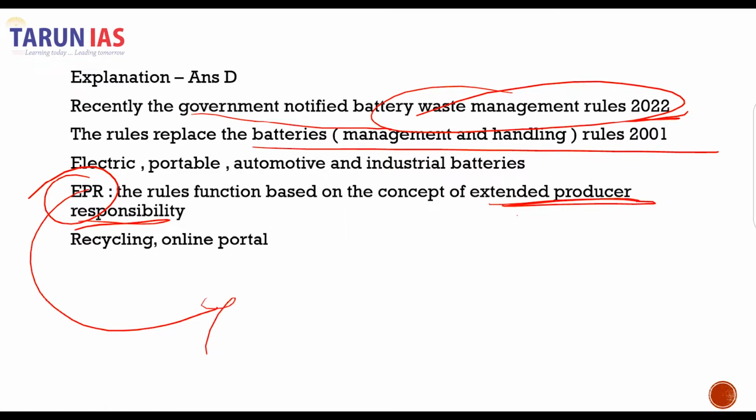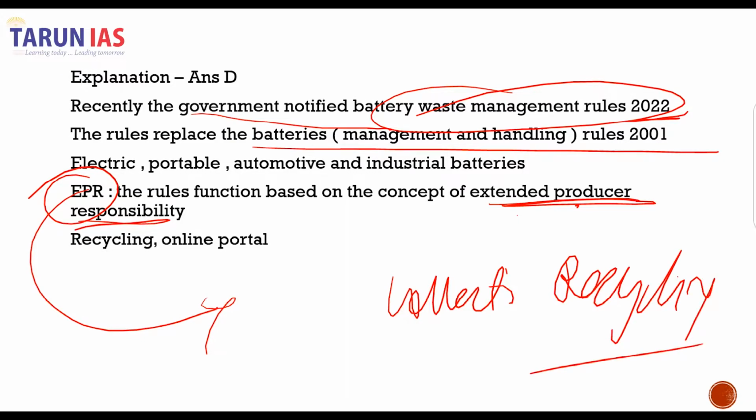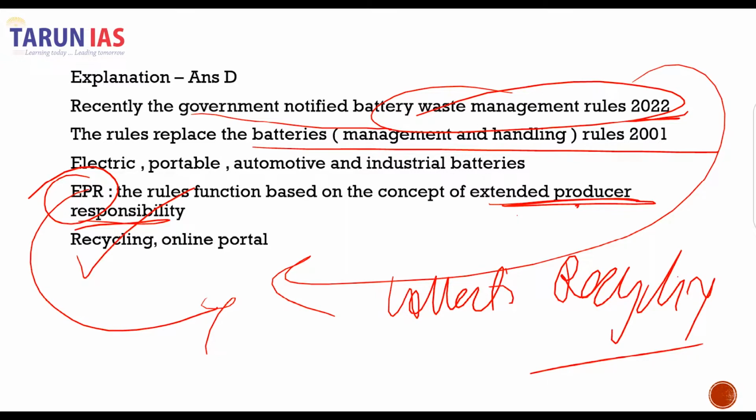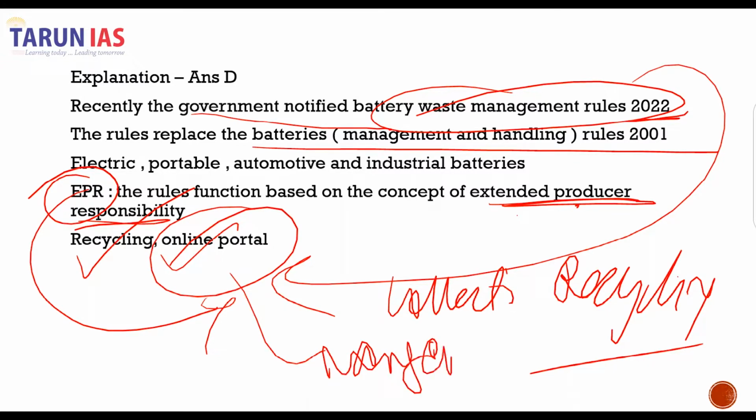That means those who produce it are responsible for collecting it, for recycling it, etc. So the provision of the rules 2022 also includes recycling and an online portal for management and registration purposes. All right, let's move on to the next question then.